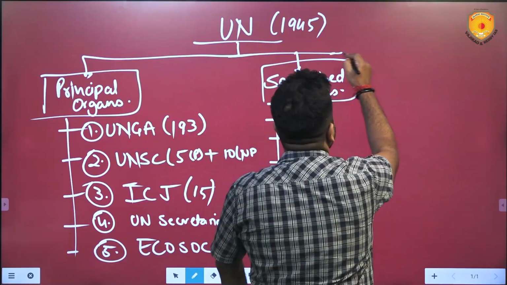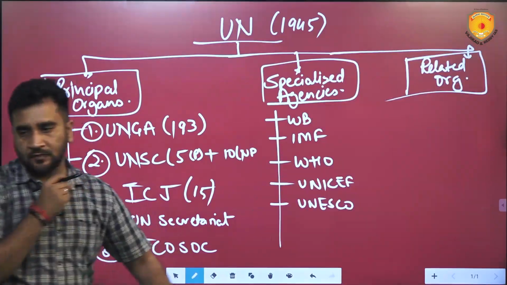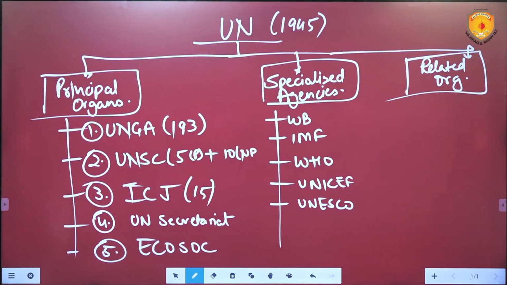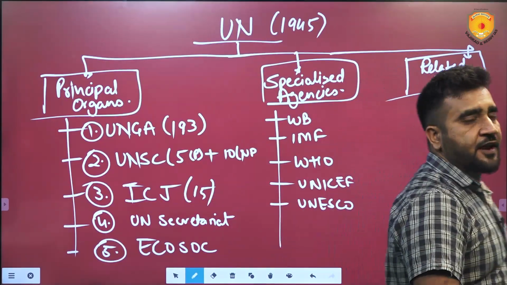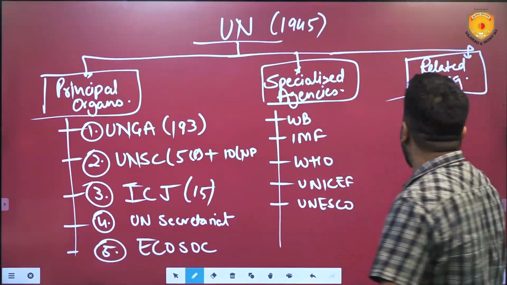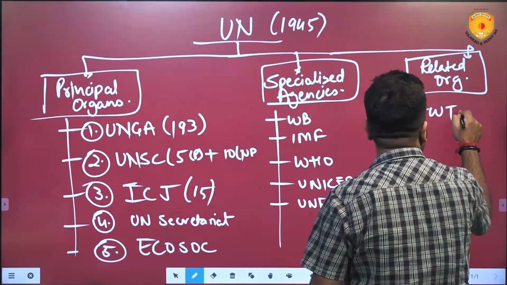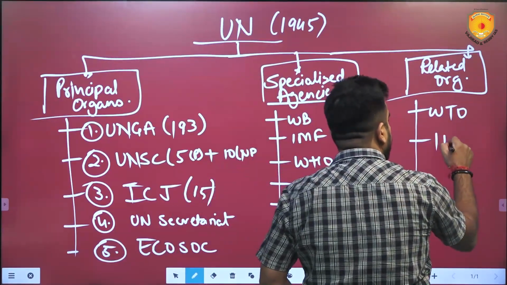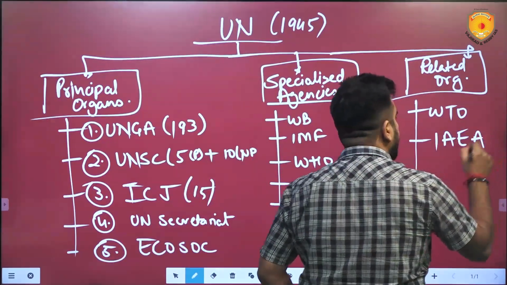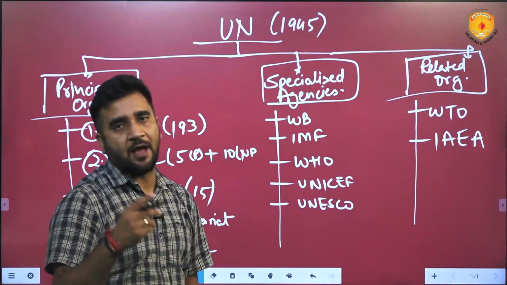Then the third leg is related organizations. Related organizations basically are kind of regulatory bodies. They regulate things. Like the WTO, World Trade Organization, regulates international trade. Then we have the IAEA, International Atomic Energy Agency, which regulates the nuclear programs of the world.